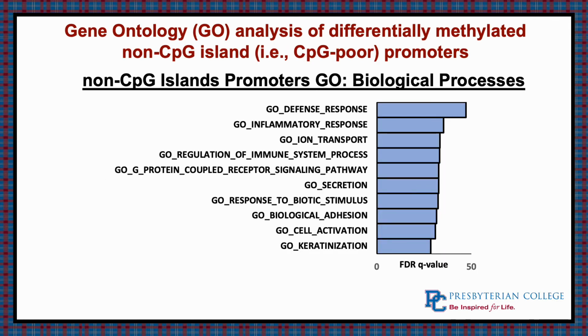So next we looked at non-CpG island promoters using the same processes, and we see that the hypomethylation causing an increase in expression was seen for inflammatory responses, your defense response, pretty much what we expected, an increase in your immune system defenses. It's known that in cancers you have an increase in your immune response and defense systems. However, they're not necessarily doing their job. The cancer is still present and it's not being attacked by itself, which is where treatments come in. So we want to figure out, of these genes that are being overexpressed but not doing their job, what are they doing and how can we target them to make them do their job in theory?